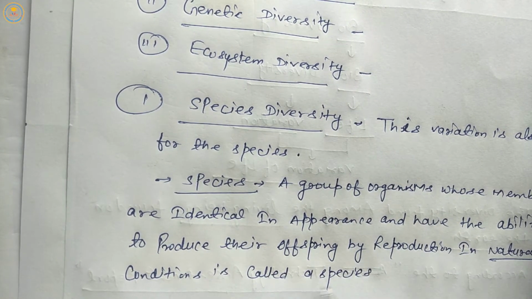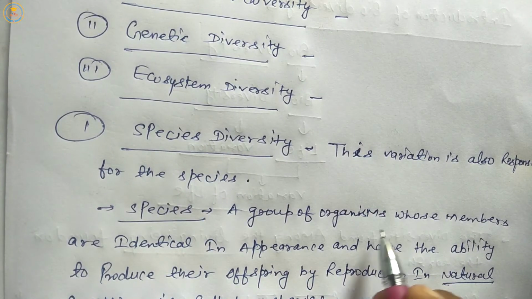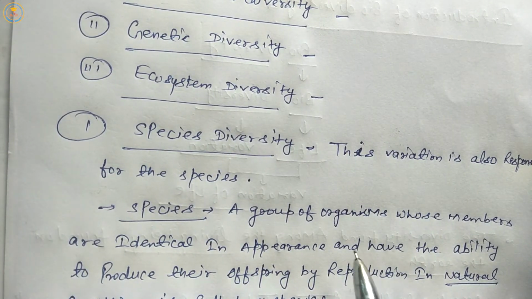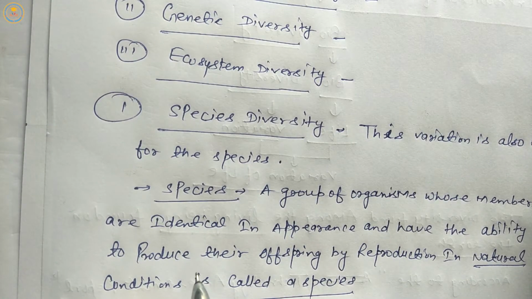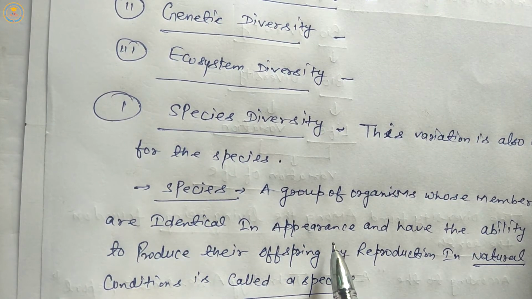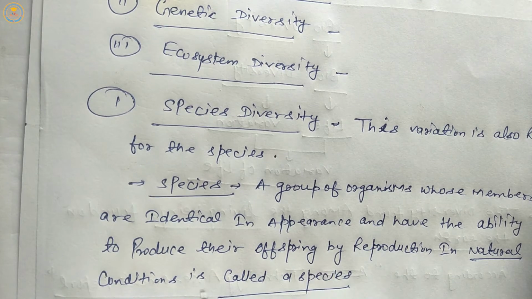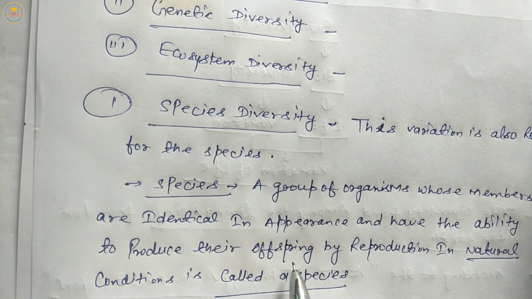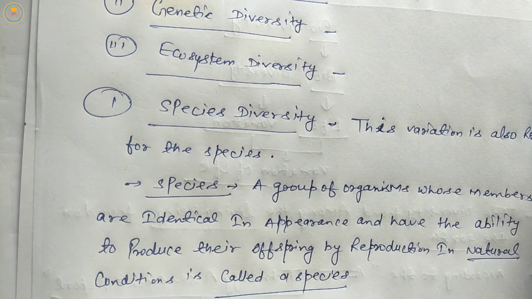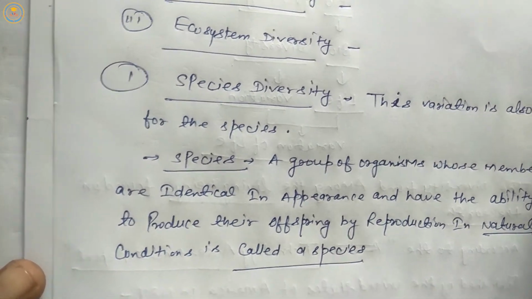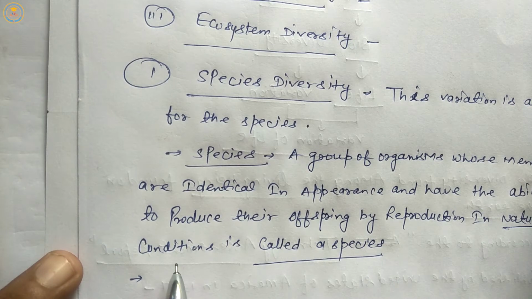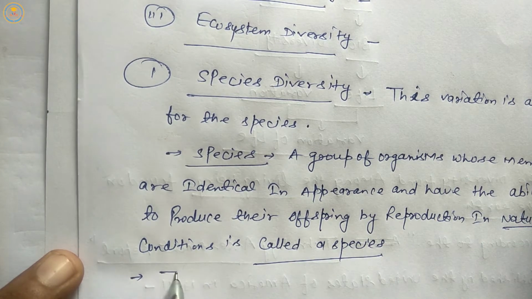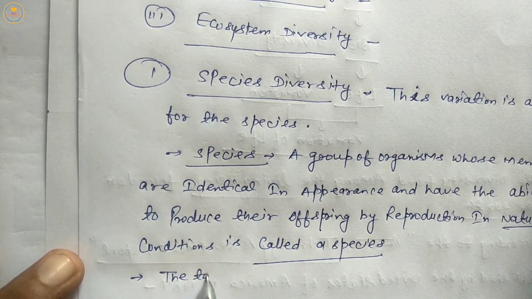Once again, a group of same type organisms whose members are identical in appearance and have the ability to produce offspring, it means progeny, by reproduction in natural condition is called a species.